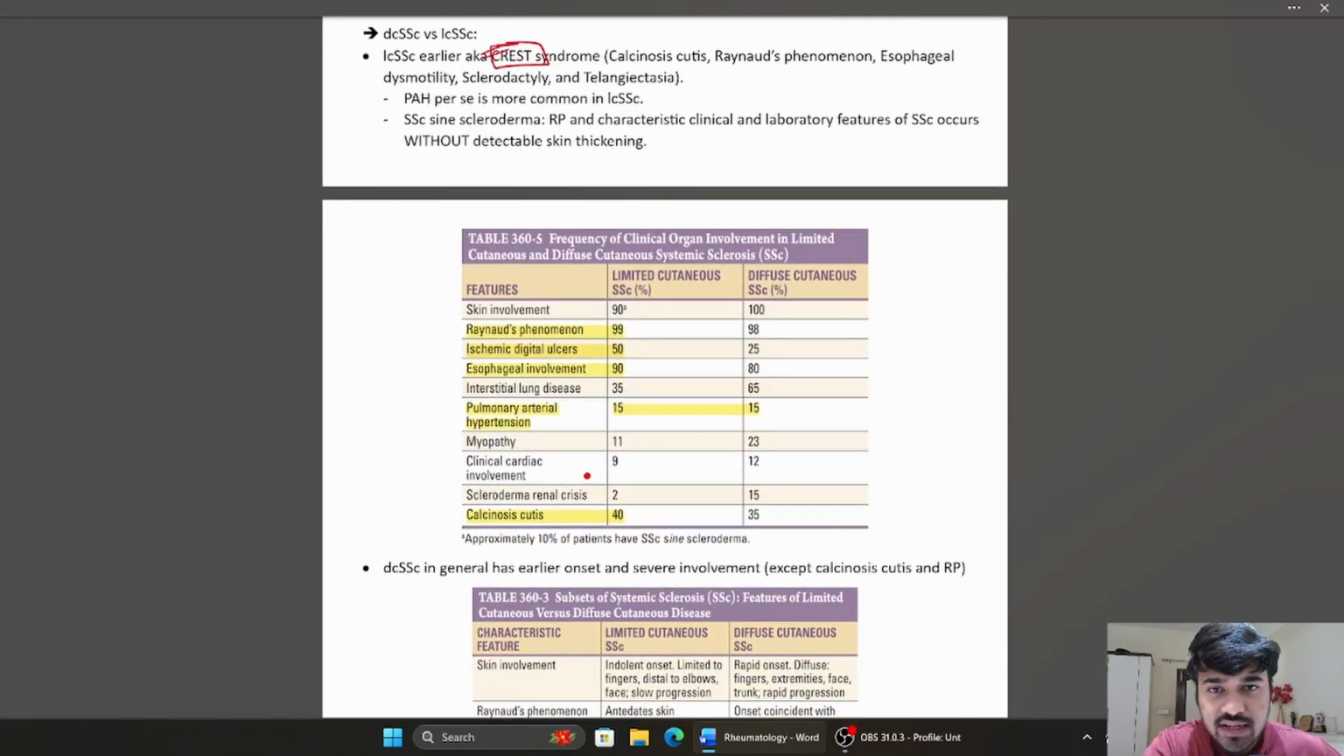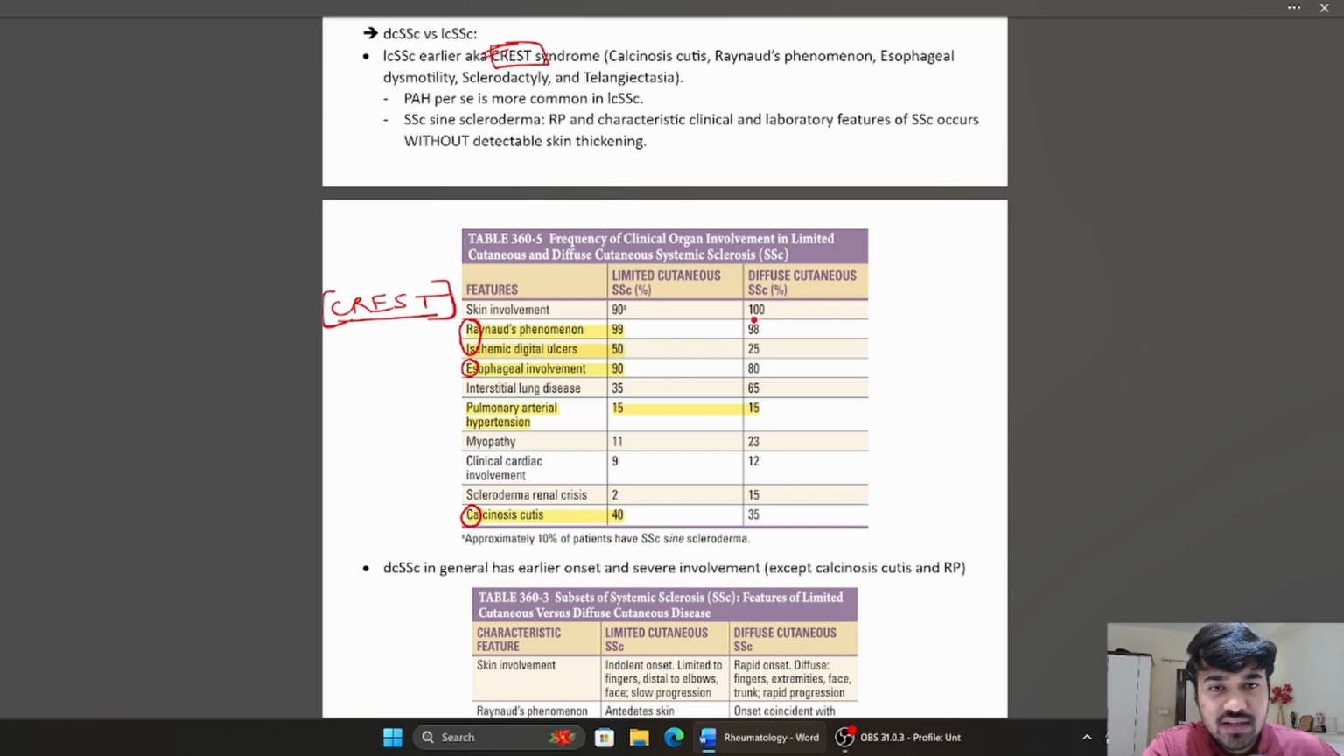Okay, so as you can see here, this is the table showing frequency of clinical organ involvement in systemic sclerosis. Calcinosis cutis, Raynaud's phenomenon, and ischemic digital ulcers, which again are a complication of Raynaud's phenomenon, esophageal involvement. So these features you will find are more frequent in limited cutaneous variant. Basically the CREST features are more common in limited cutaneous variant, right? That's the gist of it.